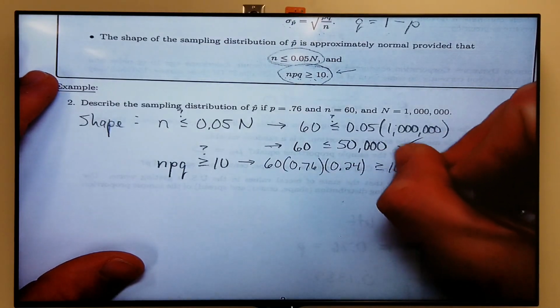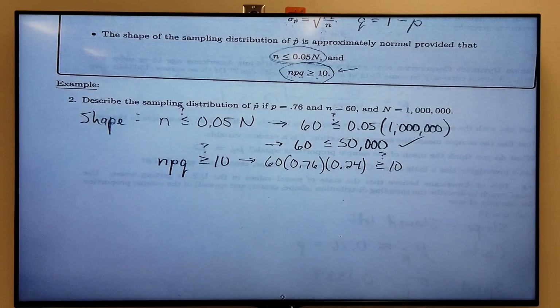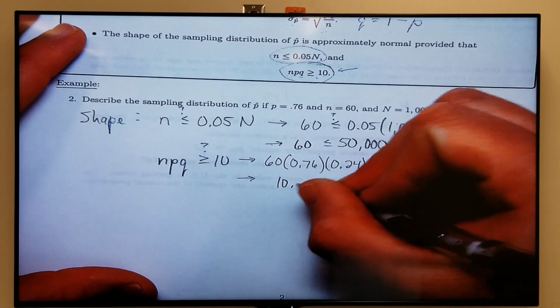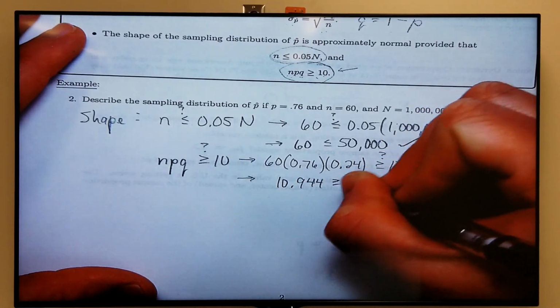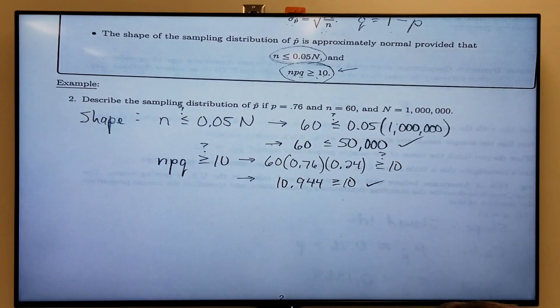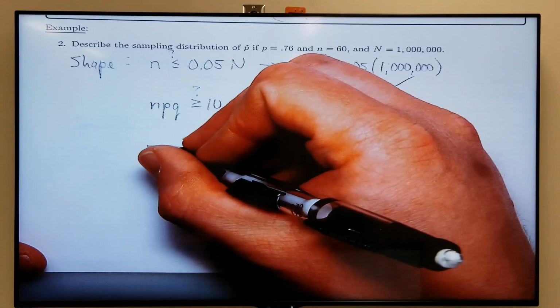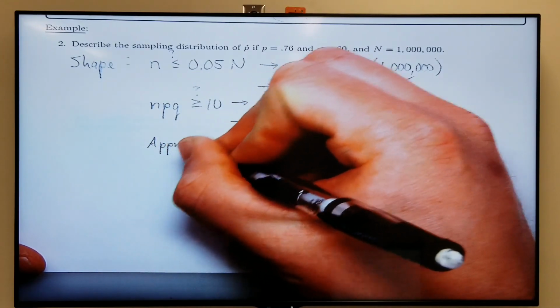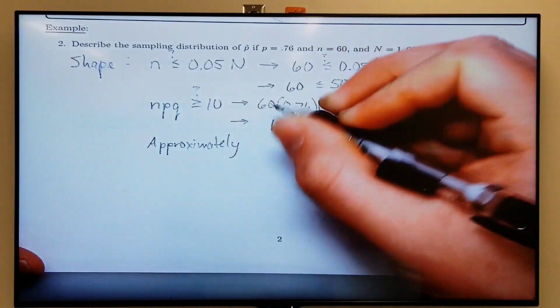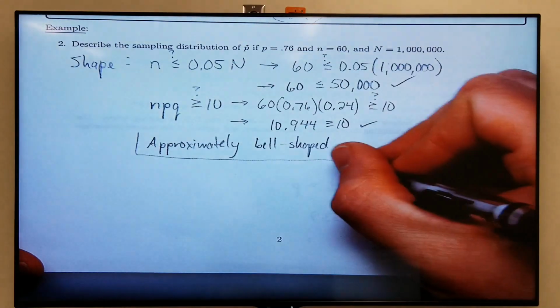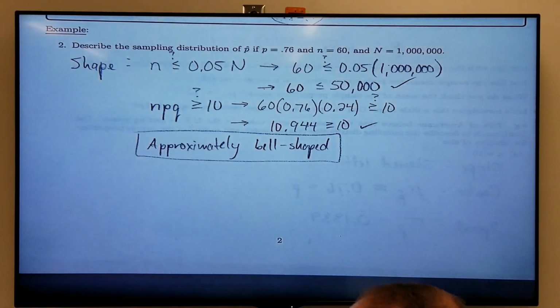Is this bigger than or equal to 10? Well, let's see. 60 times 0.76 times 0.24 is 10.944. 10.944. That is bigger than or equal to 10. So that condition also holds. So as far as the shape is concerned, we can say, okay, so this is approximately bell-shaped. Okay, so there's the shape.